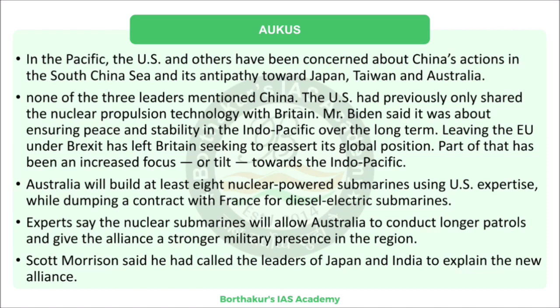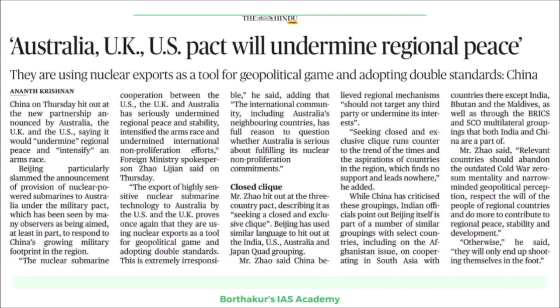So yesterday we discussed what the grouping would do. Now we know the stakes involved for each country in that grouping, including France and New Zealand. So this is the new security trilateral alliance that Australia, UK and US formed in the Indo-Pacific region. Moving on to the next article: Australia, UK, US pact will undermine regional peace.